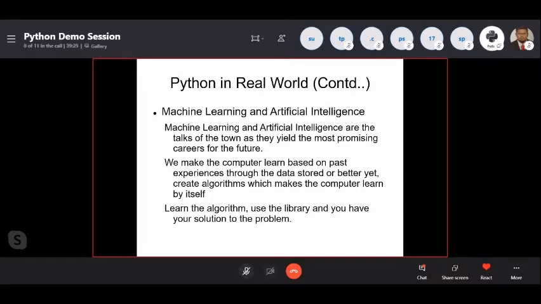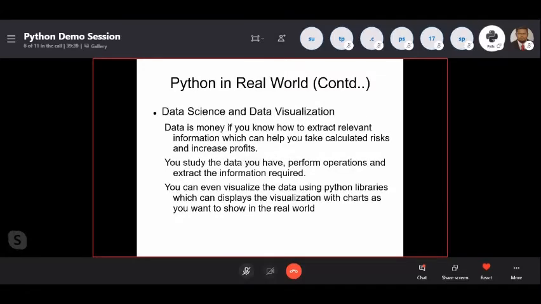Okay. So then data science and data visualization. So data is money everywhere. Yeah, right.